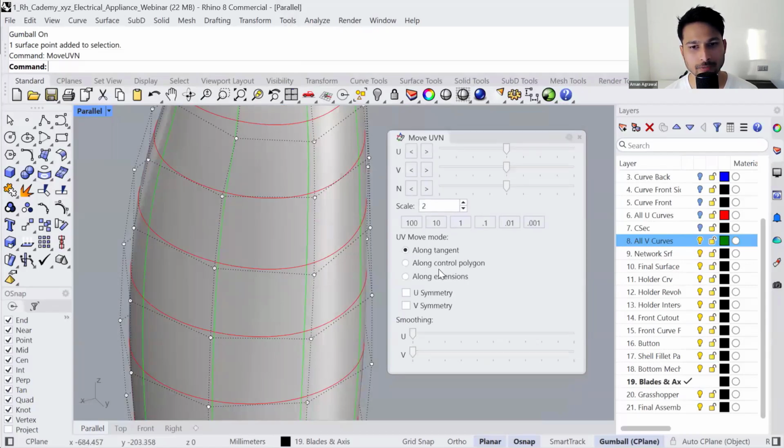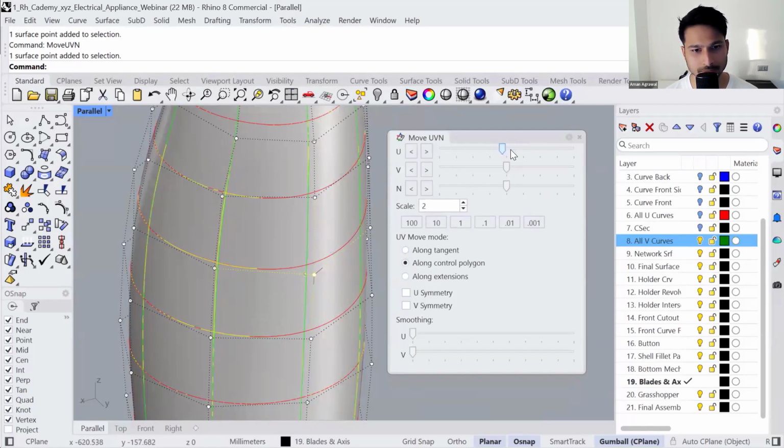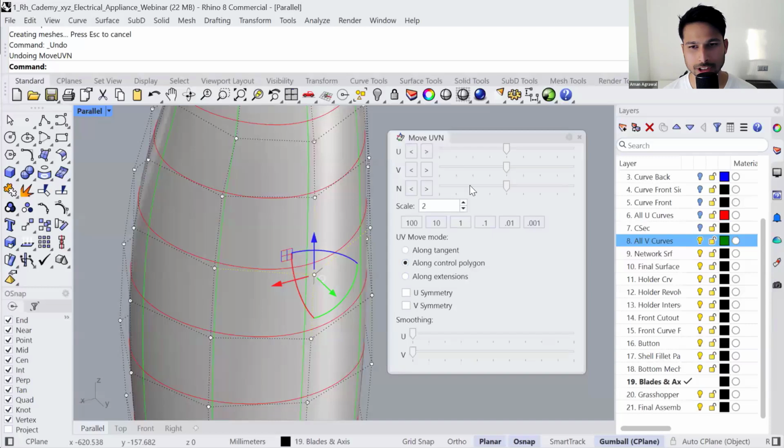This is a tool that will help you move the control points. Select the point, and you can move it along tangent, along the control polygon, or along the extension of the control polygon. Let's say along control polygon. I'm going to move it in the U direction, that is the red direction. Can you see that? It's moving along the red line. Quick tip, if you want to remember what is U, what is V: V is for vegan, vegetarian, so green color in these arrows is always V direction. And then you can use the V to move it up or down. So you can use these different options to move the points, either using gumball or using the MoveUVN tool. All right, next question.